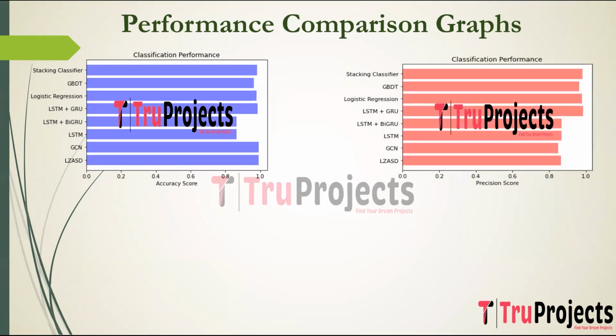This is the precision score comparison graph. Here also the x-axis represents the precision score for each algorithm and the y-axis represents algorithm names. Similarly, we will have the other two graphs also. Precision is the ratio of correctly predicted positive observations to the total predicted positives. It evaluates the accuracy of positive predictions.